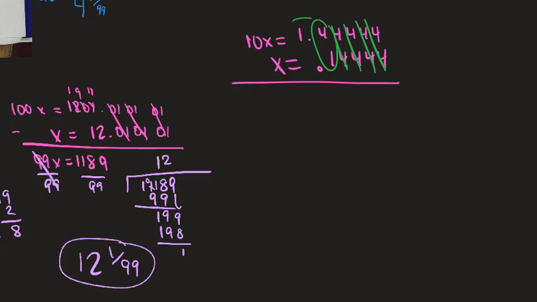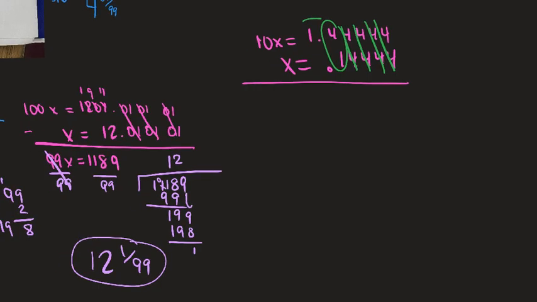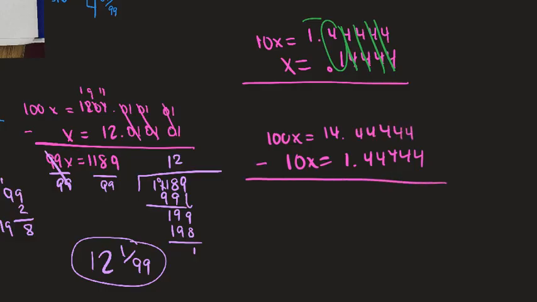Oh, okay, we're going to have a new strategy. We're going to have to say 10x is 1.44444. Then we're going to have to say 100x equals 14.444. Now, I don't know if you'd ever thought of that, but that's sure what we're going to have to do because we need all the repeating junk here.